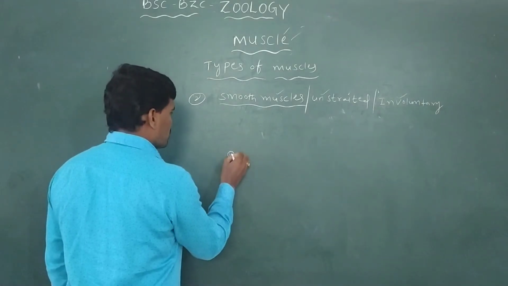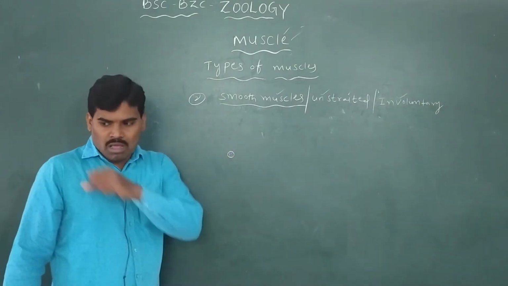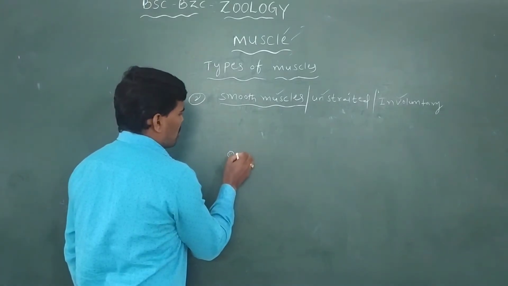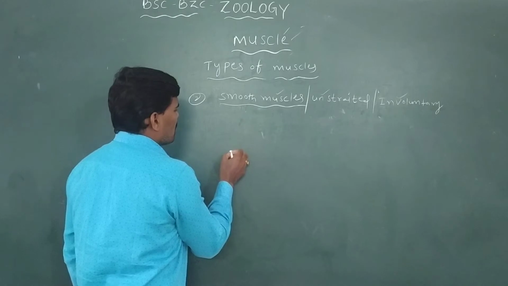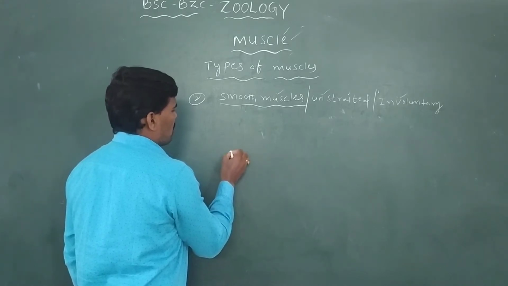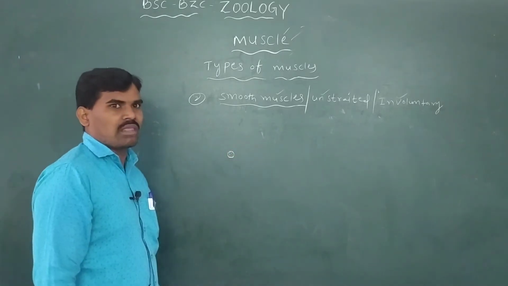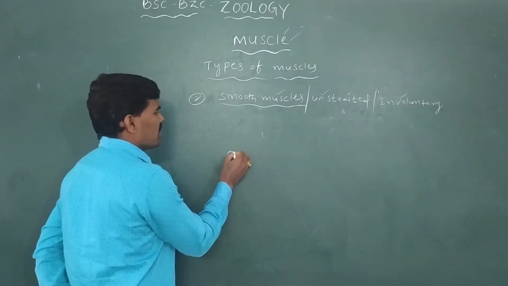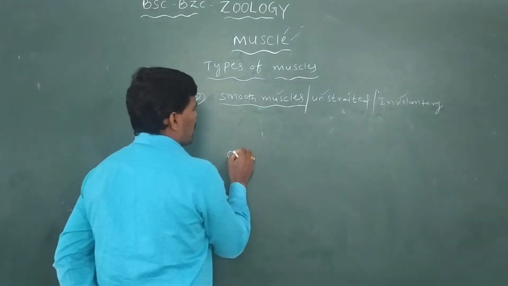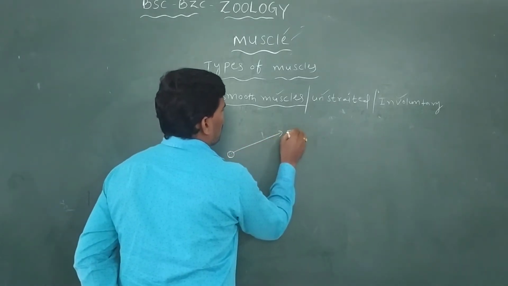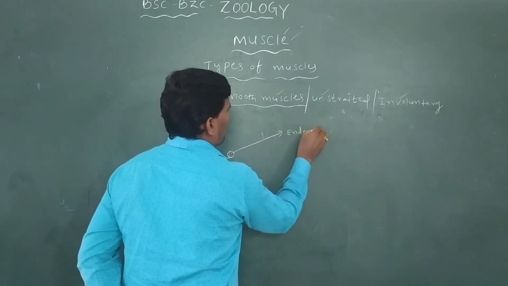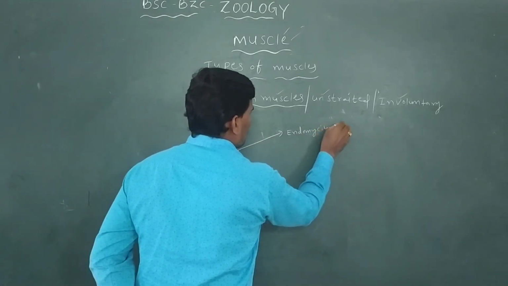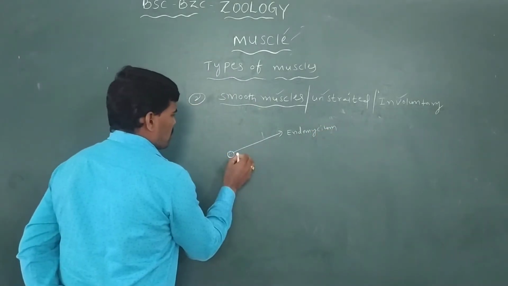A number of muscle fibers are covered by muscular tissue, and this membrane formation is called the endomysium. The endomysium layer is present.